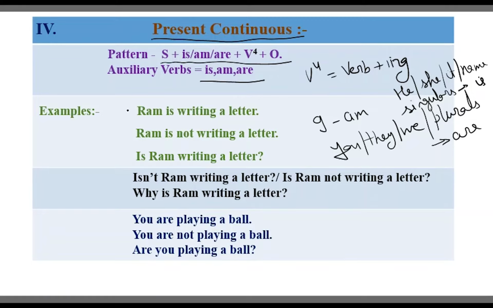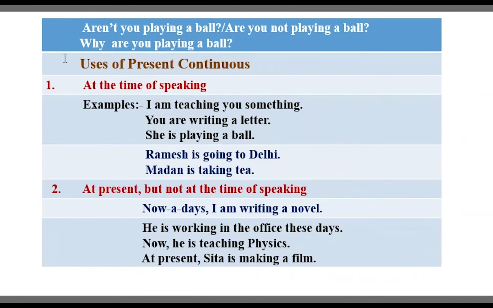This is affirmative, this is negative, this is interrogative, this is interrogative negative, and this one is double interrogative. Next example: you are playing a ball, you are not playing a ball. Are you playing a ball? Aren't you playing a ball? Are you not playing a ball? It is interrogative negative, you know very well about that. And why are you playing a ball? It is double interrogative, or we can say a WH question.